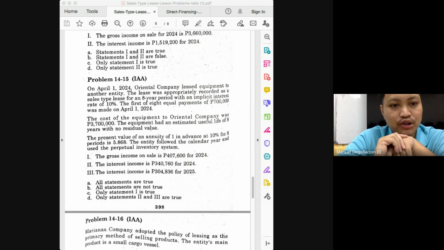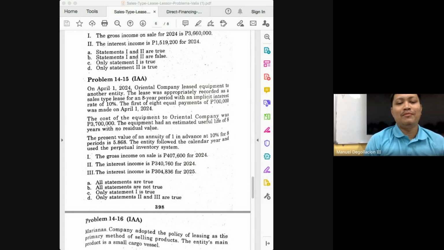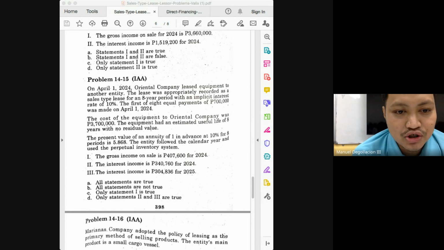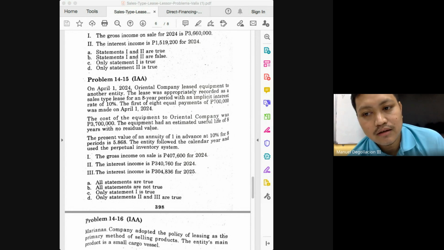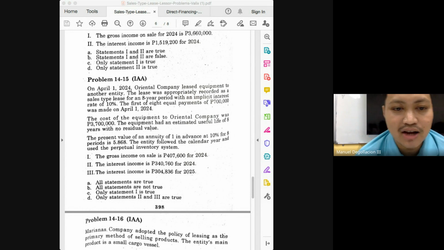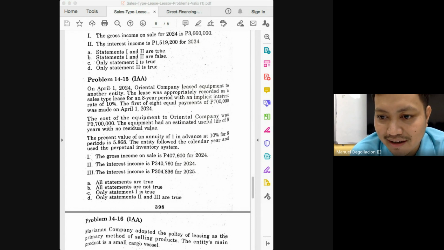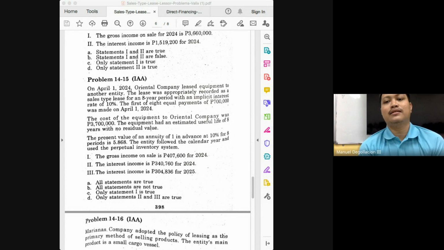So let's proceed to number two, the interest income in 2024. What do we do? Again, make sure, class, you remember that it is annuity due. So what do we need to do first? 4,107,600 minus 700,000 will give you how much? 3,407,600, and that is the amount that will earn interest.